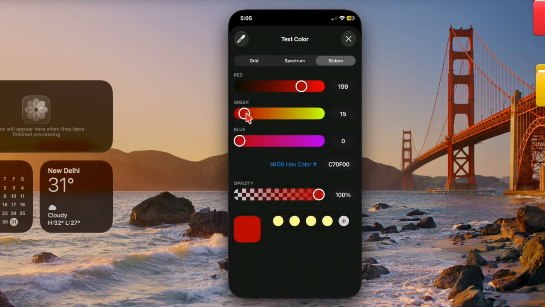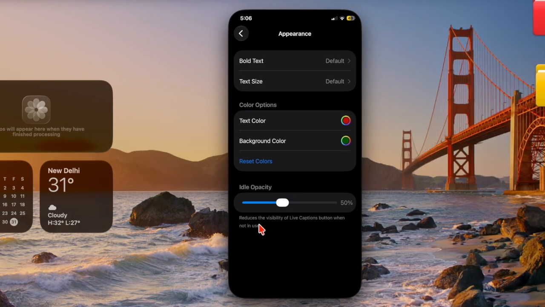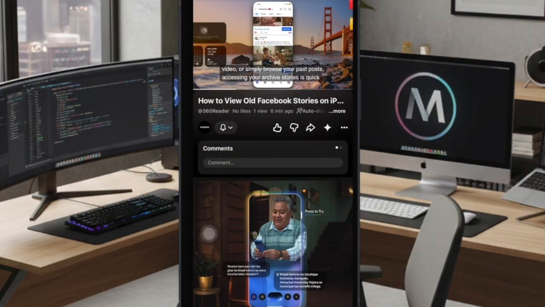Now you can perfectly fine tune the text color of live captions to your heart's liking. And for a more personalized appearance, you can also tweak the ideal opacity of live captions. And that's pretty much it. So that's how you can easily fine tune the live captions text color on your iOS or iPadOS device.